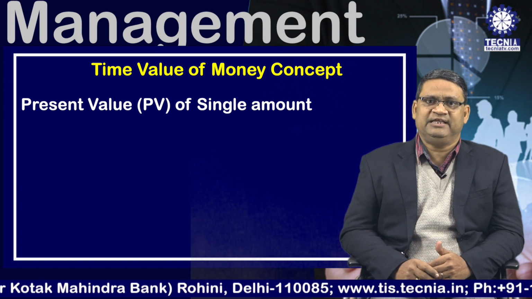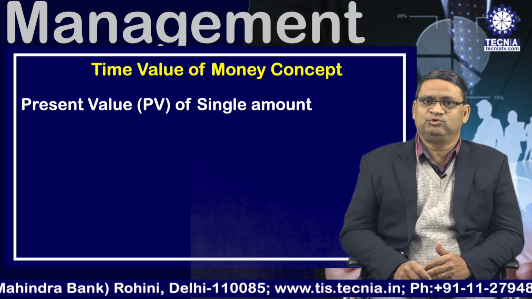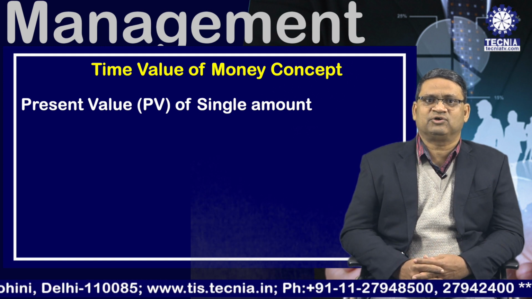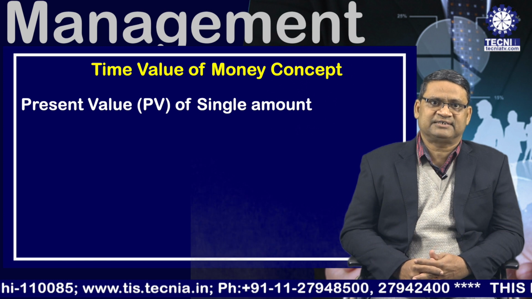Let single amount A is due to receive after nth year, and the required rate of return, discount rate, is R%.